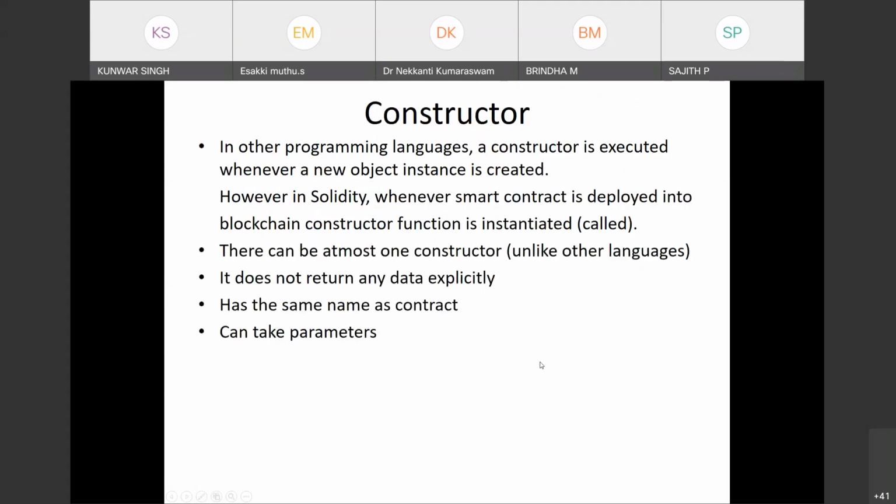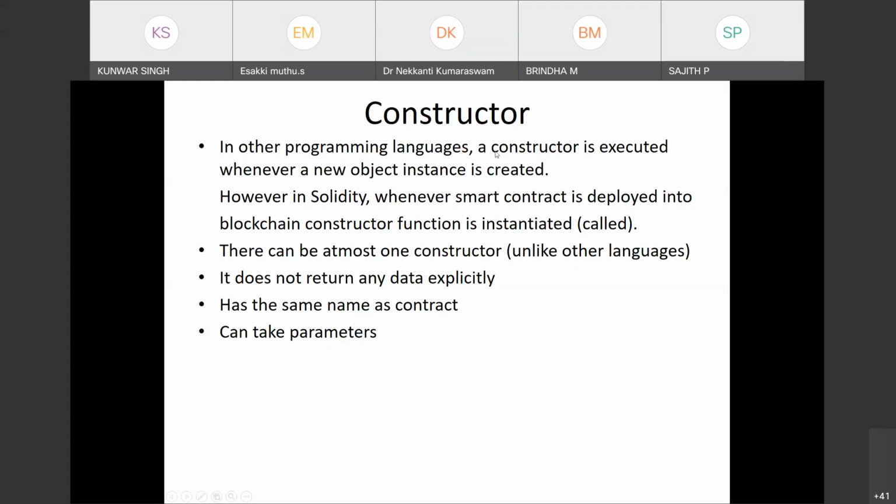Constructor, as we have in C++ and Java, there is also the concept of a constructor. The difference is, as we have seen in C++, a constructor is executed whenever a new object instance is created. So let's say you have a C++ class student. When you say student S1, that time the constructor is executed, when you create the object.